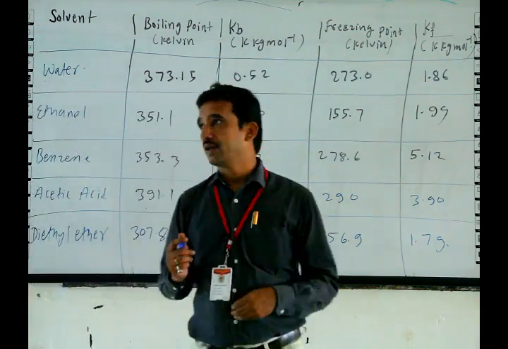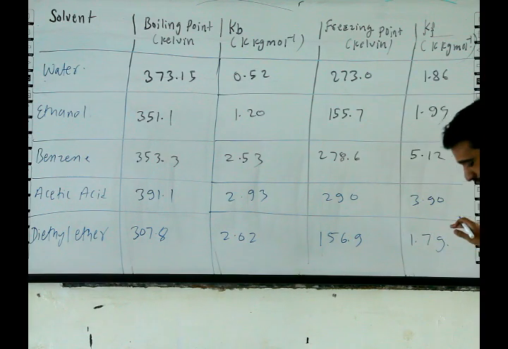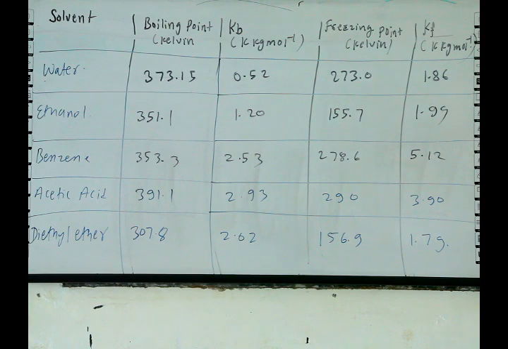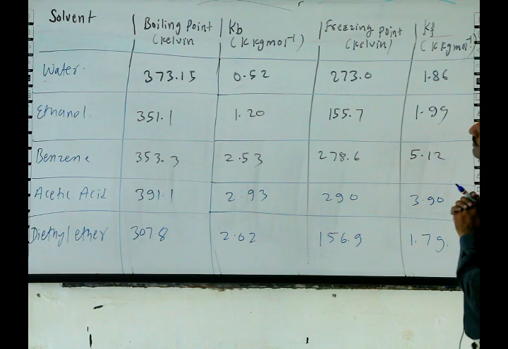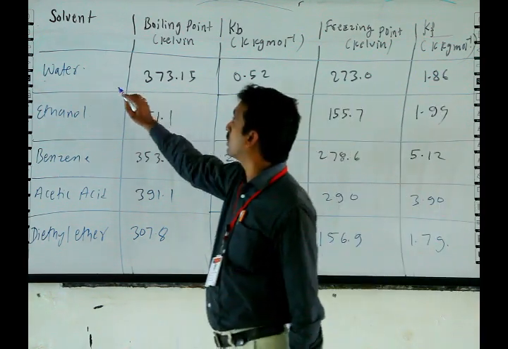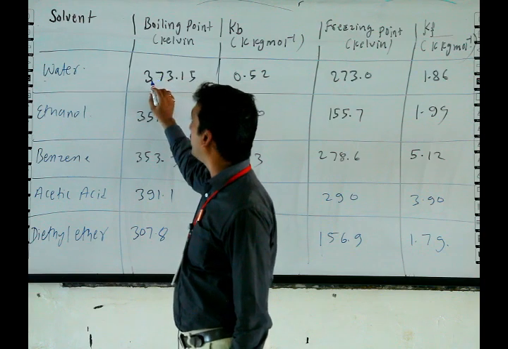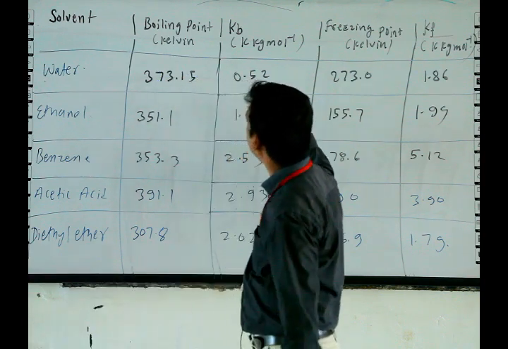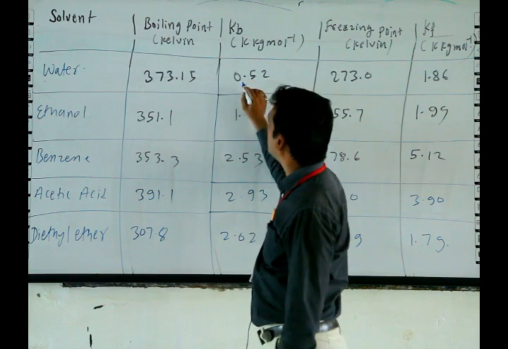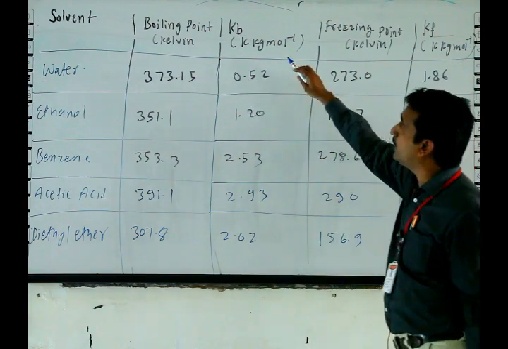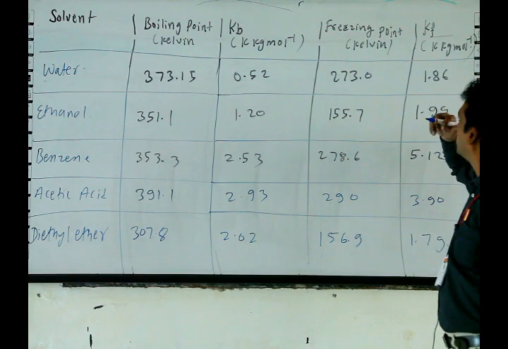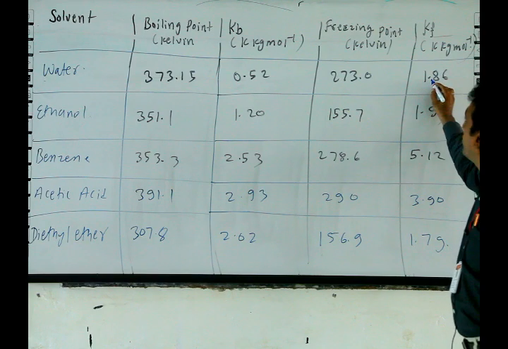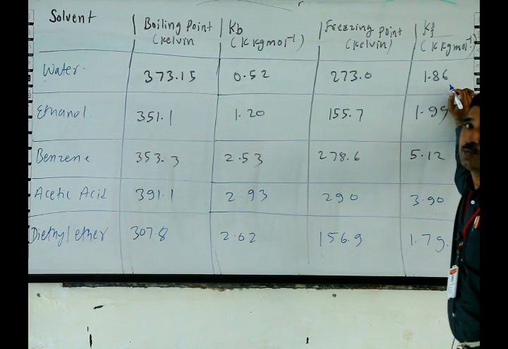Here some values of KB, boiling point, freezing point and KF are there. For water, the value of boiling point is 373.15. The value of KB is 0.52, the unit is Kelvin kg per mole. The freezing point of water is 273.0 and the KF value is 1.86 Kelvin kg per mole.